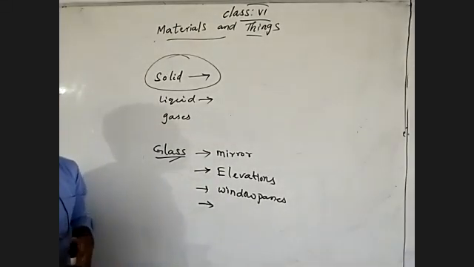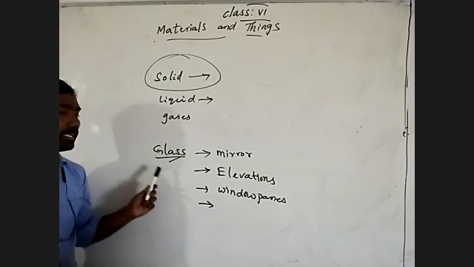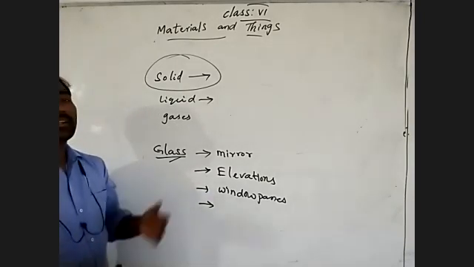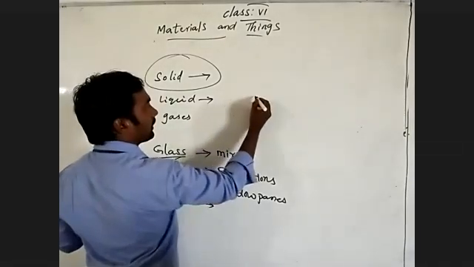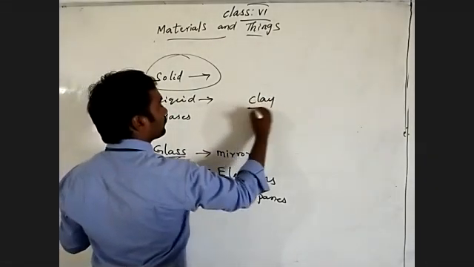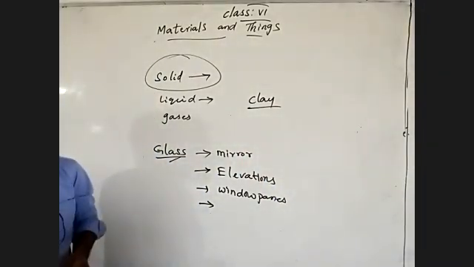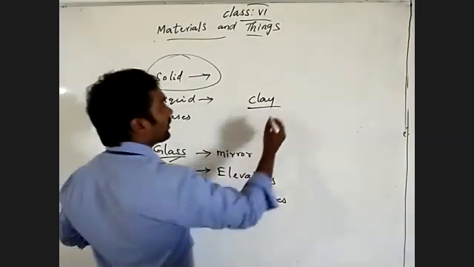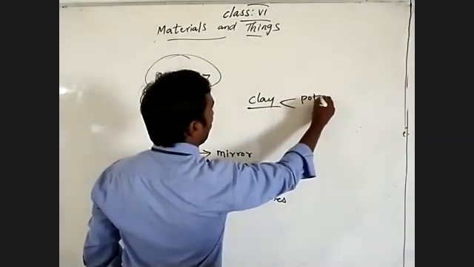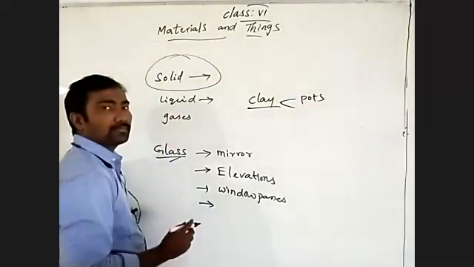By using a single type of material, we can prepare different types of things. Suppose we talk about one more solid material, clay. By using clay, what are we preparing? Pots. We are preparing pots.